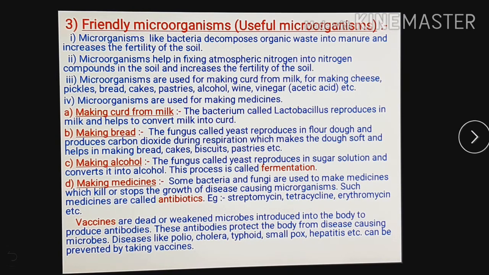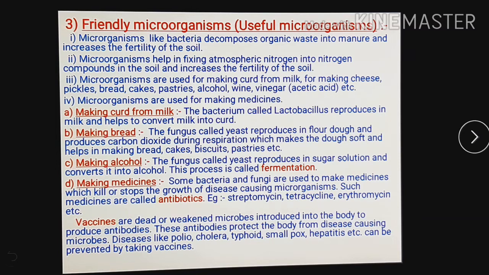Microorganisms like bacteria decompose organic waste into manure and increase the fertility of the soil. In the previous lesson, you heard about Rhizobium bacteria, found in the root nodules of leguminous plants, that also helps with nitrogen fixation.